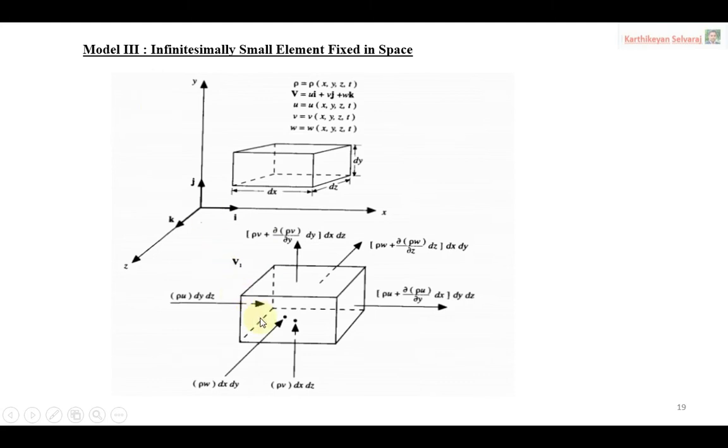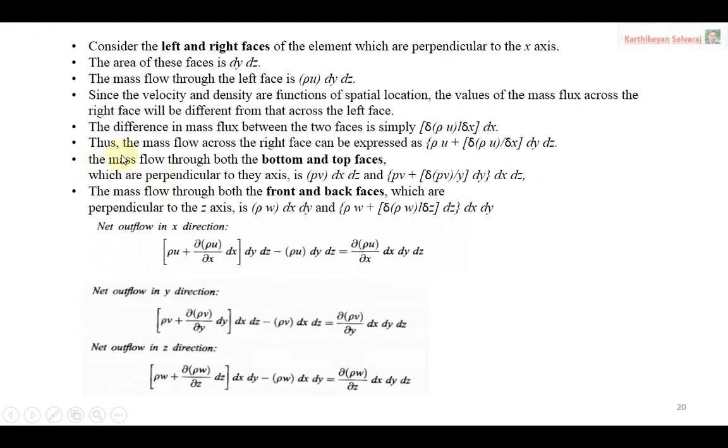The inflow represents minus because mass is entering inside. Following the textbook, the inflow will be minus, then outflow will be positive, so that is the plus symbol. That is why we get the net outflow: the positive of this one and the negative of the left-hand side. The right-hand side will be positive and the left-hand side negative, because this is inflow and this is outflow. Then do the simple mathematical arrangements and you will get the equation, because common terms get cancelled.